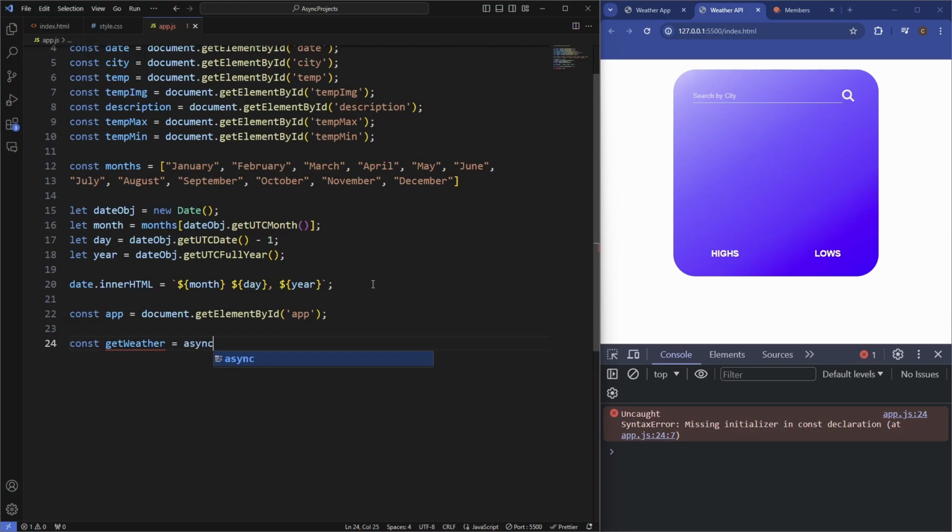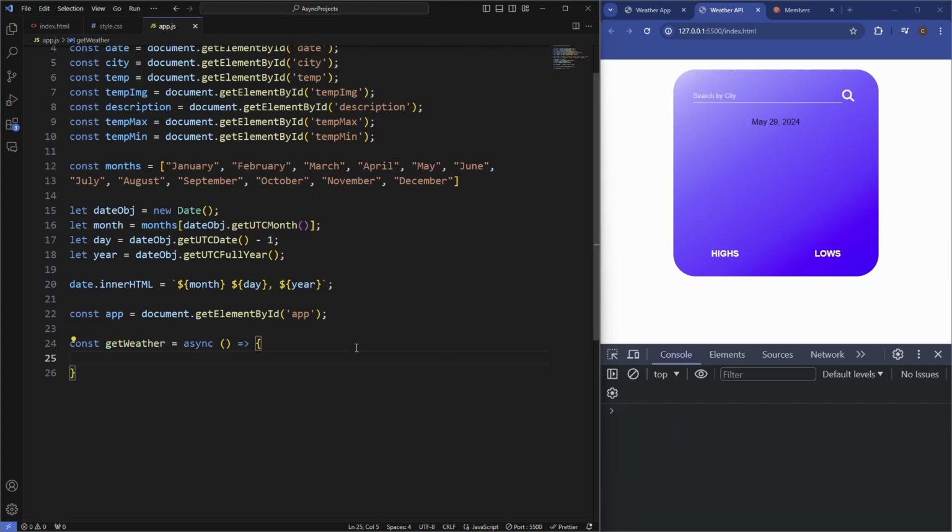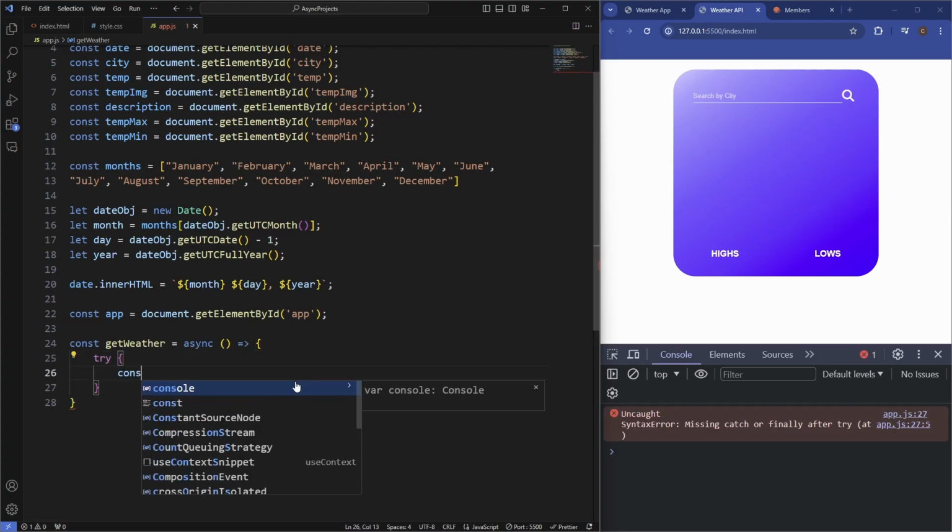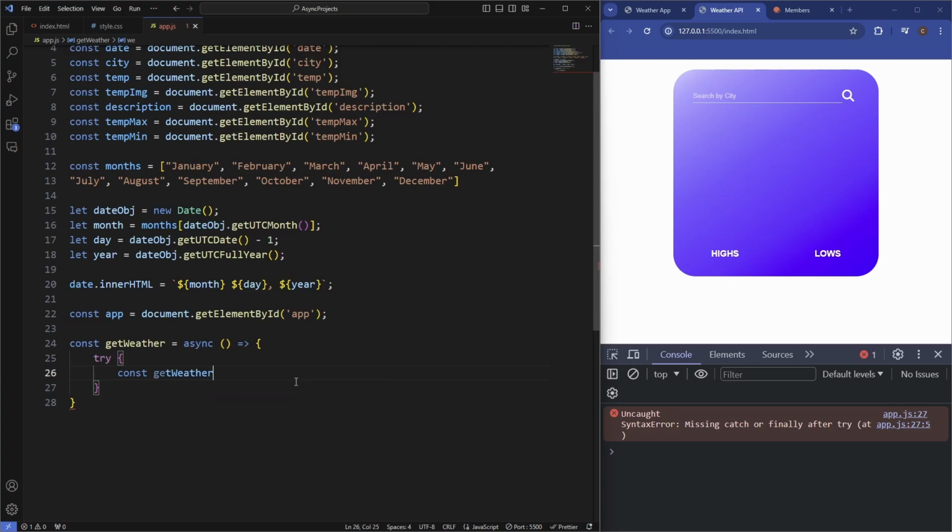It's going to be an async function, and we're going to have a try catch. So we'll say const weatherDataFetch.